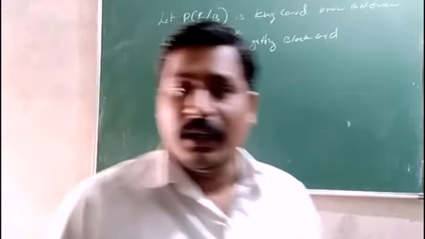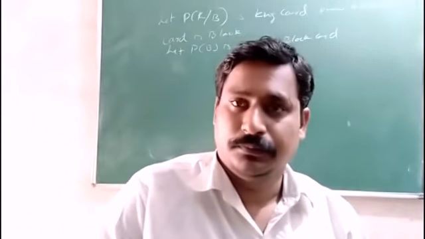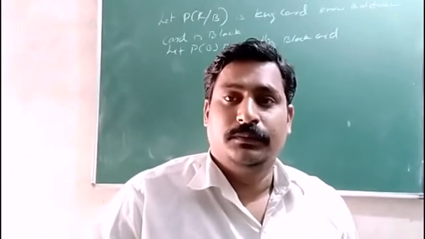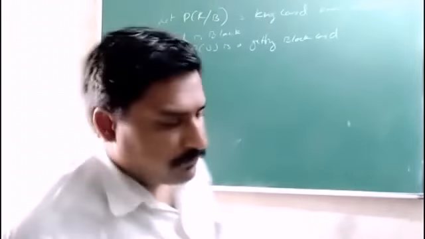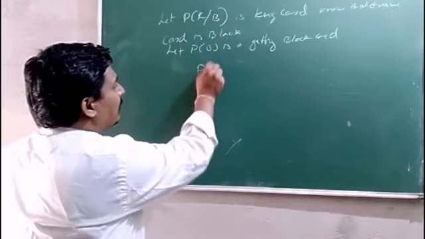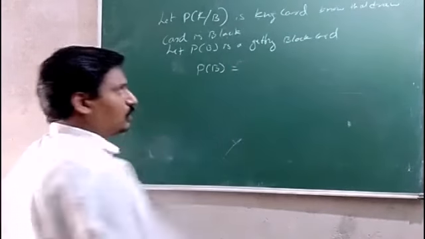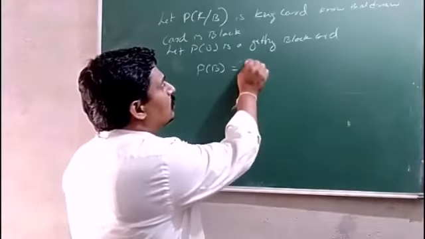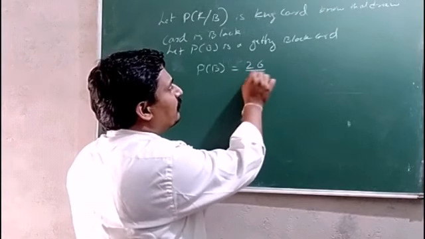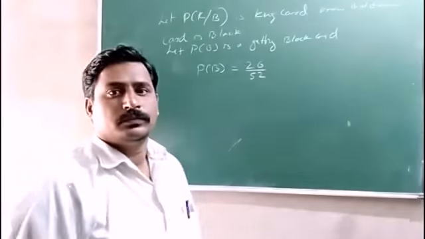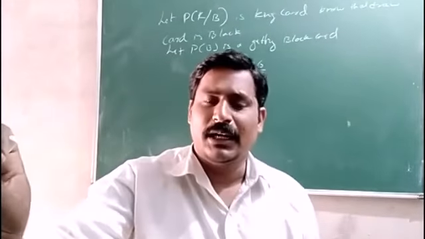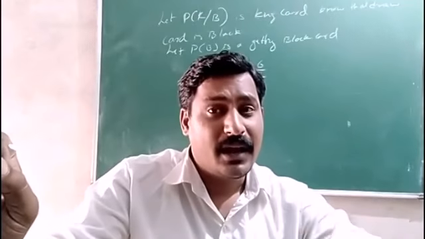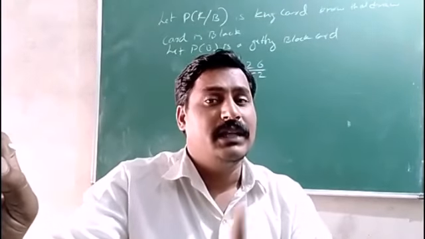Now, what is the chance that we get both black and king? So first, probability of getting a black card is 26 divided by 52. Now how many black kings are there? That is A intersection B.